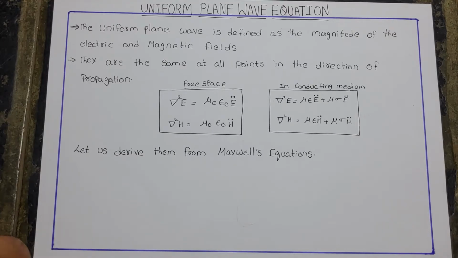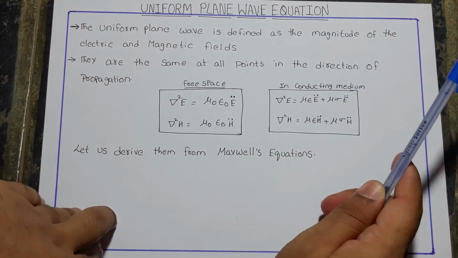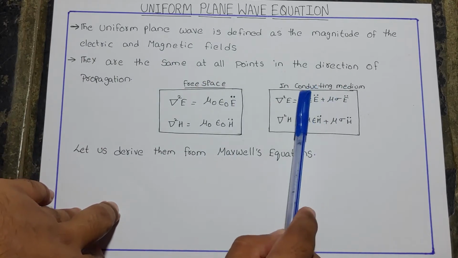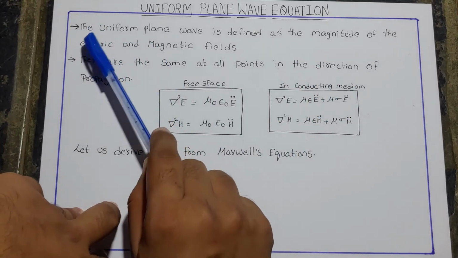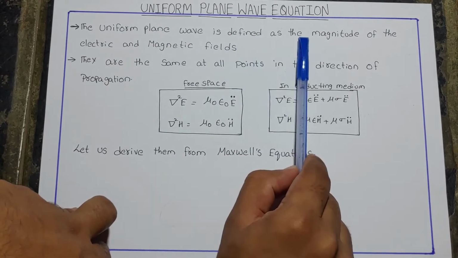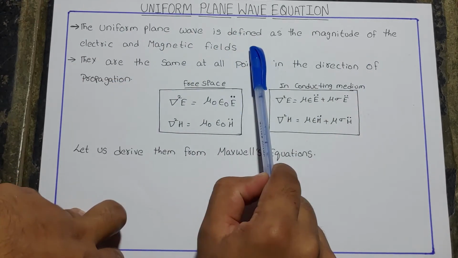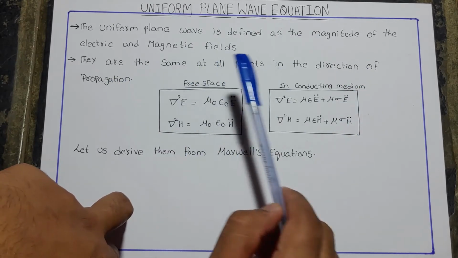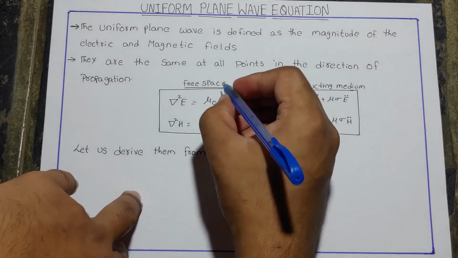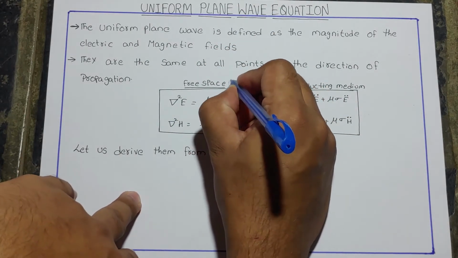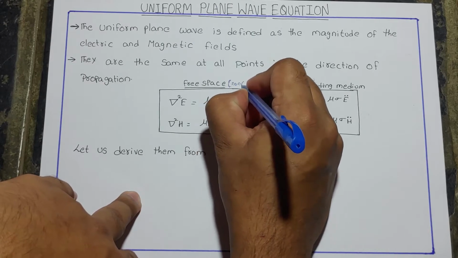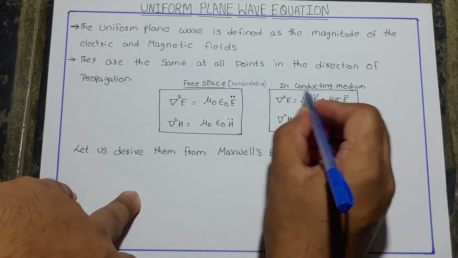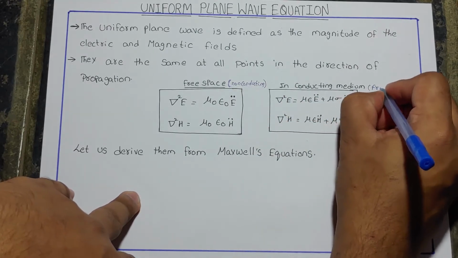Today in this video, we are going to learn about uniform plane wave equations and their derivations in free space, non-conducting medium, and in conducting media free space. The uniform plane wave is defined as the magnitude of the electric and magnetic fields being the same at all points in the direction of propagation. These are the plane wave equations in free space in non-conducting media, and these are the conducting media examples in free space.